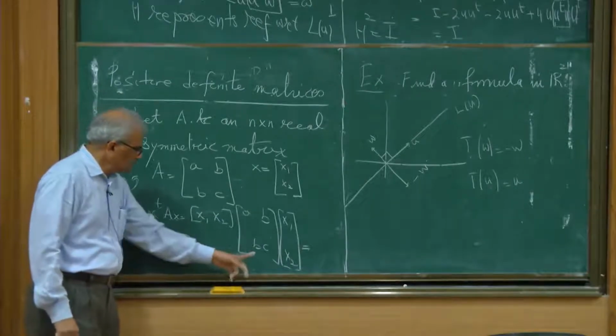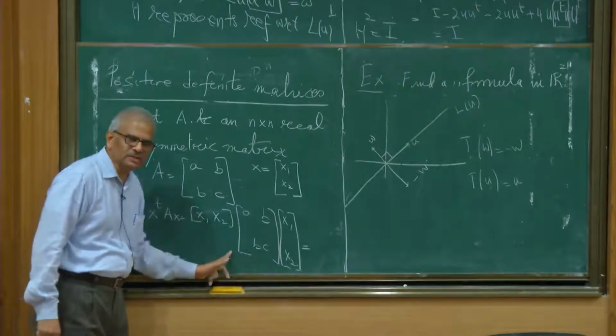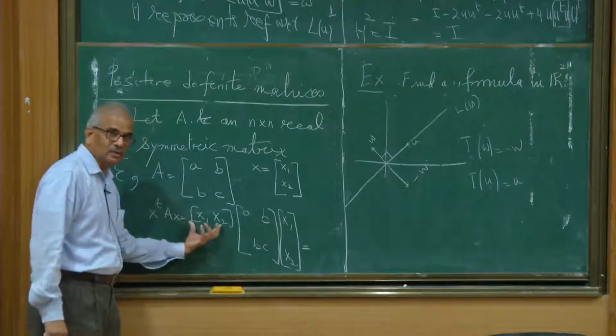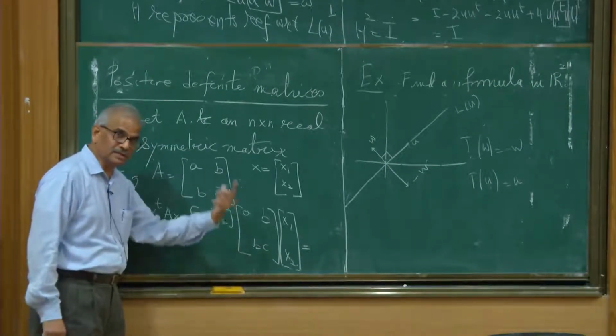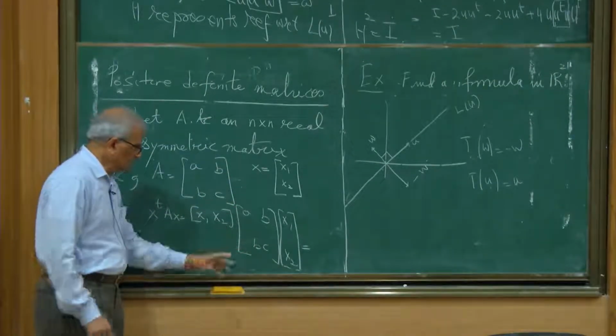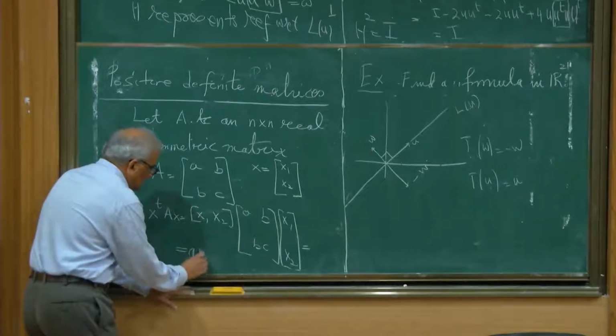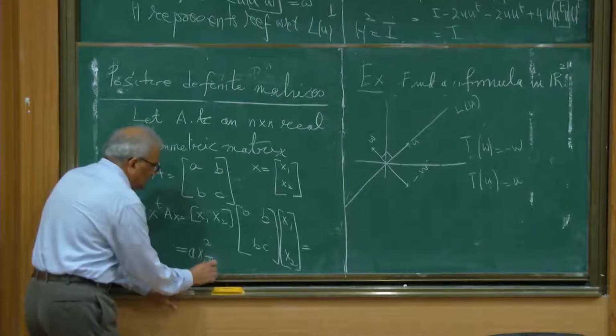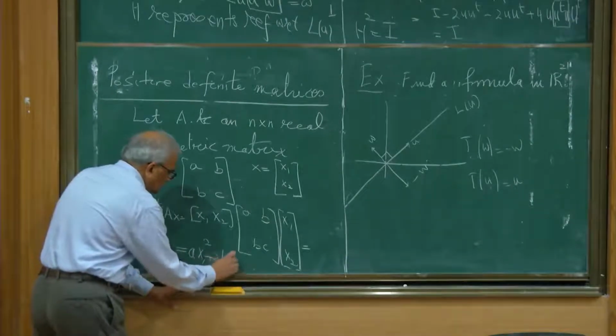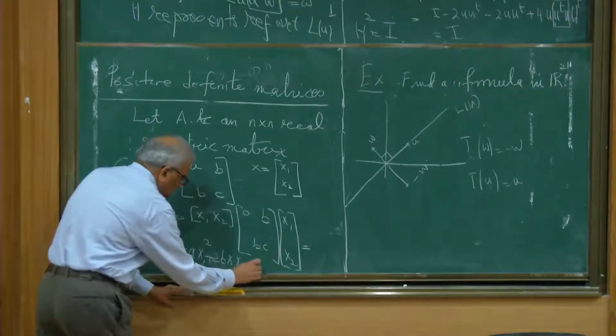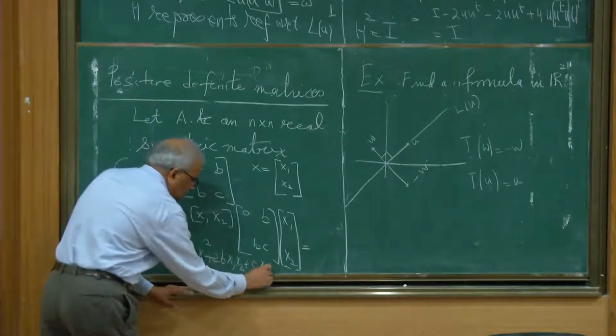This is 2 by 2 and 2 by 1, so this is a column vector and this is a row vector. A row vector multiplied by a column vector is a real number. So calculate this and check that this is equal to A X1 square plus 2B X1 X2 plus C X2 square.